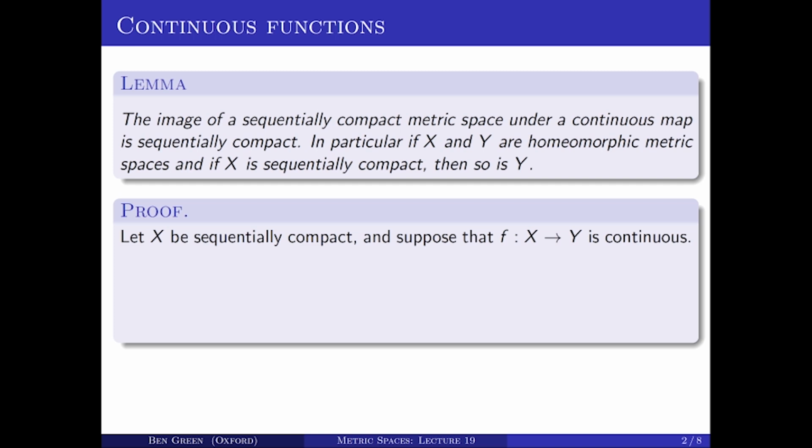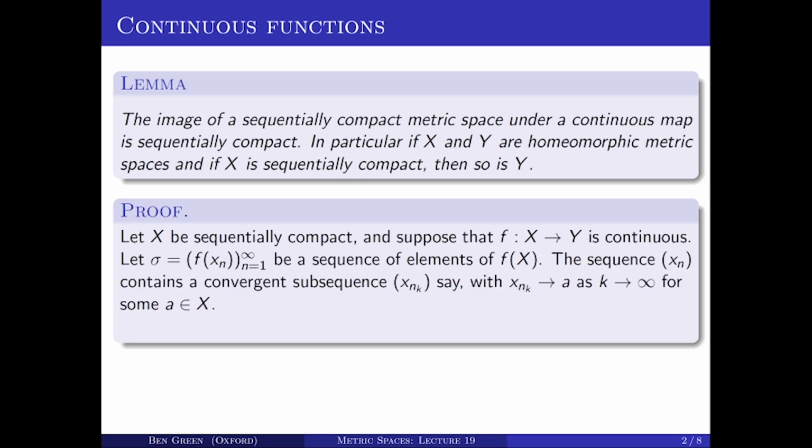Let's prove this lemma. Suppose that X is a sequentially compact metric space and that I have a continuous map F from X to Y. I'm interested not in all of Y, but just in the image F of X. Let me take a sequence of elements in there, which we'll call sigma, consisting of the points F of x_n, for n equals 1, 2, 3, and so on.